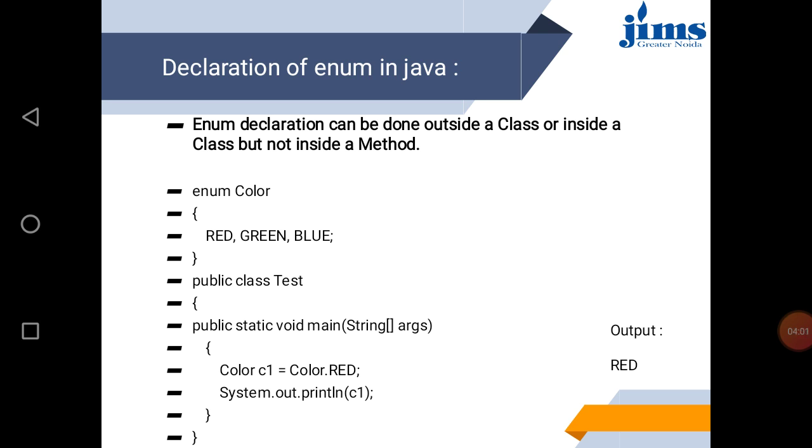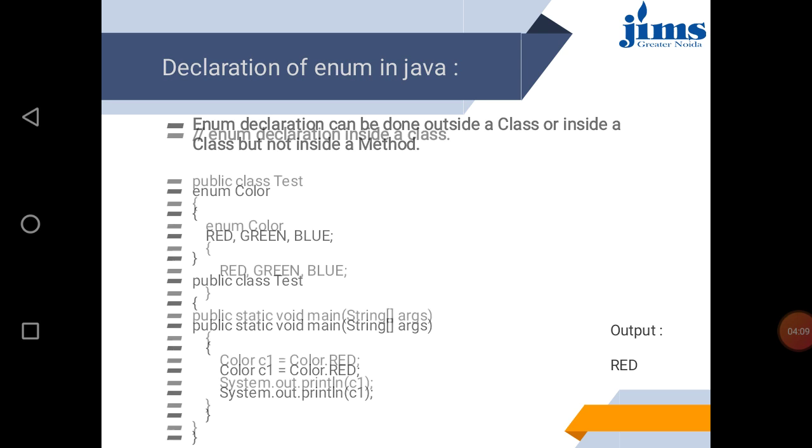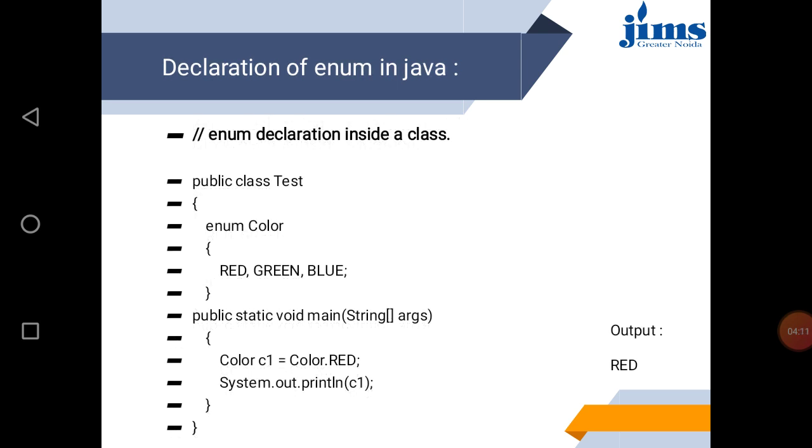And once we print c1, then it shows the value red. So in this way we can use our enumeration. In this case, your enumeration is defined in the class, and in the main method we are creating a reference variable of this enumeration, and we can call the possible values of the enumeration set.